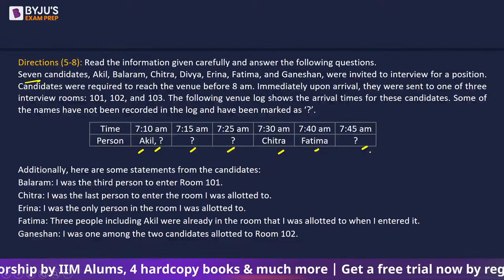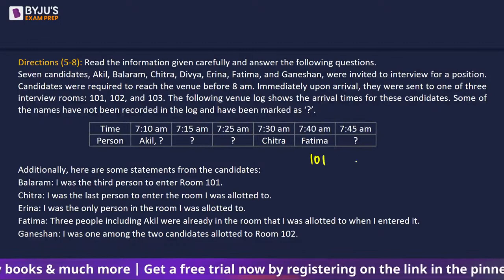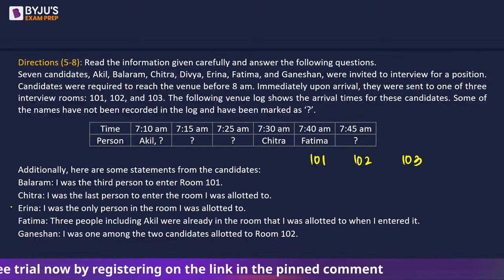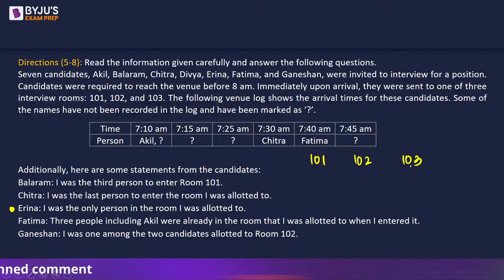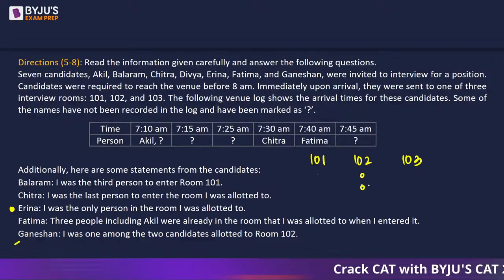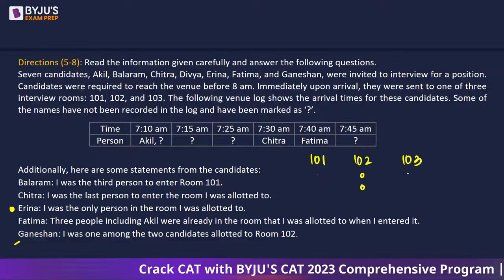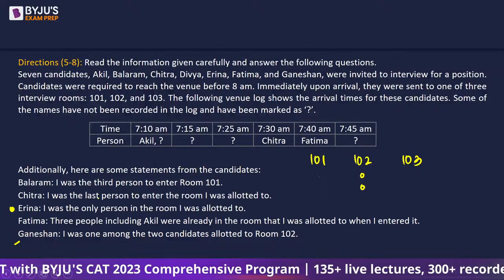So if you pay attention to how many people are there in each of the rooms. So we have these 3 rooms, 101, 102, 103. Irina says she was alone in whichever room she went to. So in one of these 3 rooms, there is going to be a sole person, who is going to be Irina. Ganeshan says, I was one among the 2 candidates allotted room number 102. So in room number 102, there are 2 people. And between 101 and 103, there is one of the rooms where Irina will go alone.